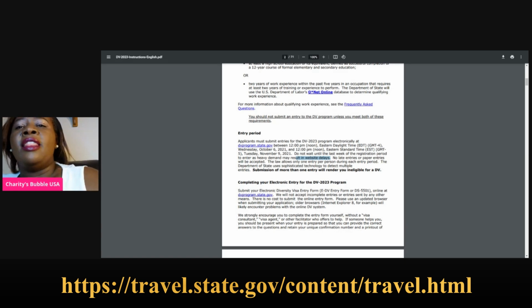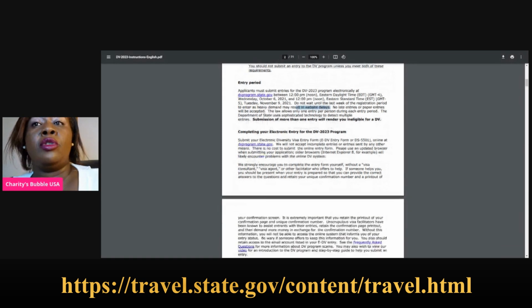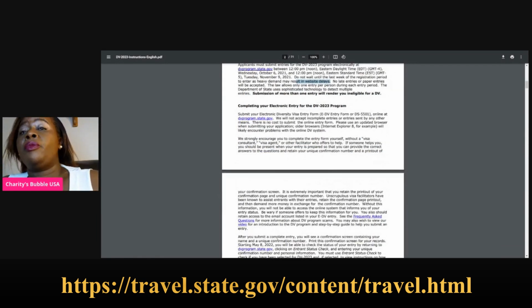Another thing, the law only allows entry of one person during each entry period, and their computers have sophisticated, high-tech technology that will detect that you have applied multiple applications and you will be disqualified. This is what they say. Submission of more than one entry will render you ineligible for a DV. So don't do that.